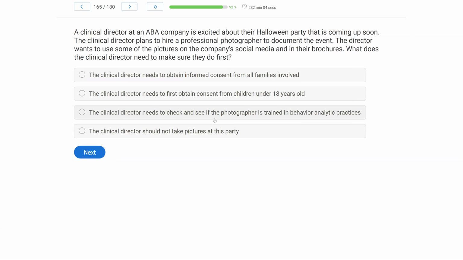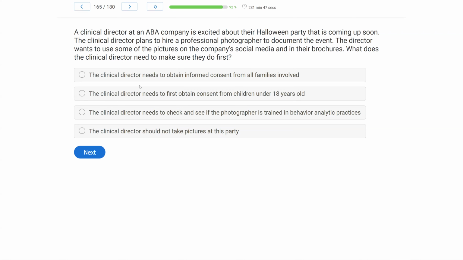A clinical director at an ABA company is excited about their Halloween party that is coming up soon. The clinical director plans to hire a professional photographer to document the event. The director wants to use some of the pictures on the company's social media and in their brochures. What does the clinical director need to make sure they do first?